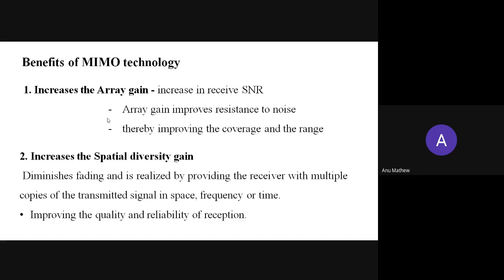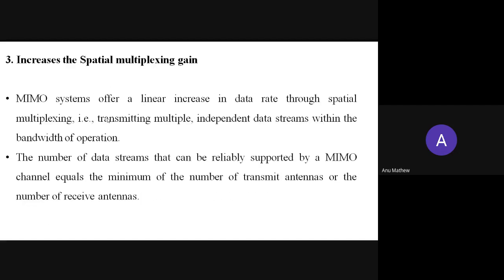Okay. Then the next advantage is increased spatial multiplexing gain. MIMO systems offer a linear increase in data rate through spatial multiplexing, that is, transmitting multiple independent data streams within the bandwidth of operation. You already know what multiplexing is.